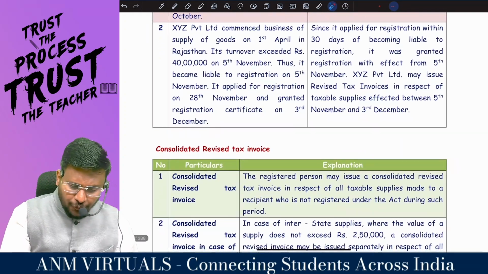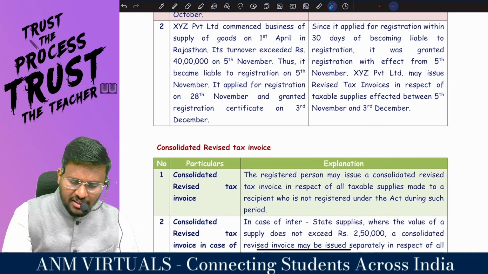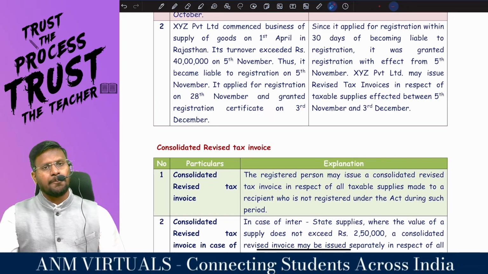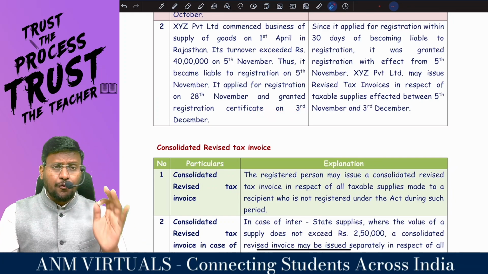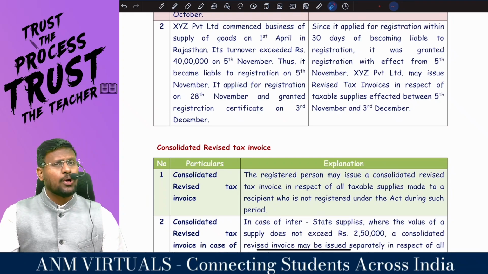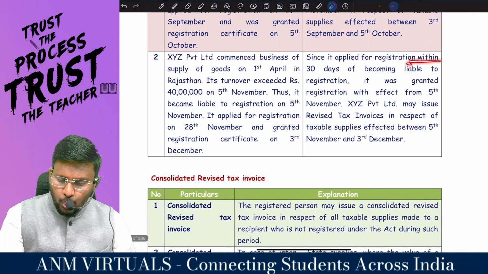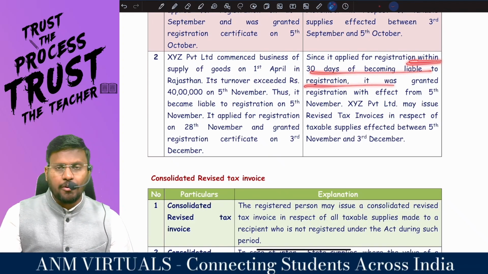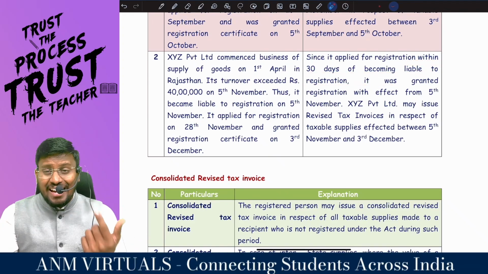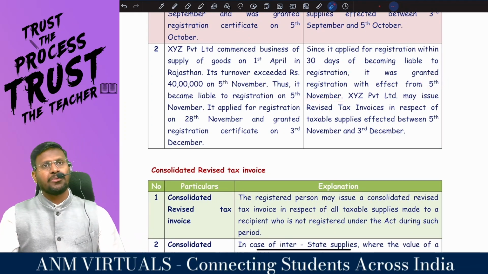It applied for registration on 28th November and was granted the registration certificate on 3rd December. You tell me, have they applied for registration within 30 days? Yes, sir. That means they are a good boy or bad boy? Good boy. Since it applied for registration within 30 days of becoming liable, it was granted registration with effect from what? 5th November.